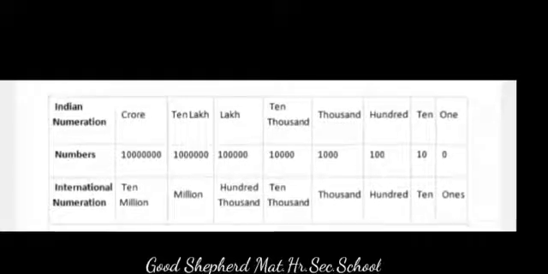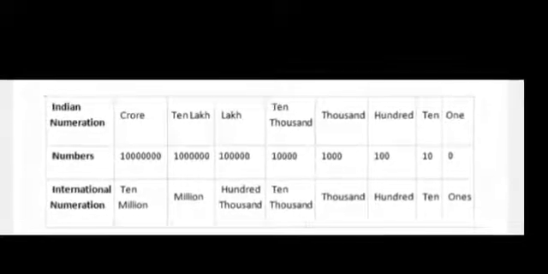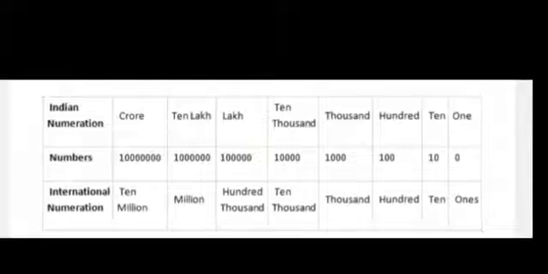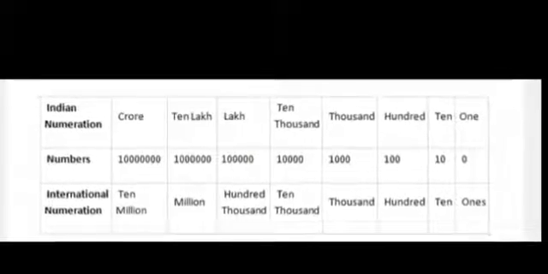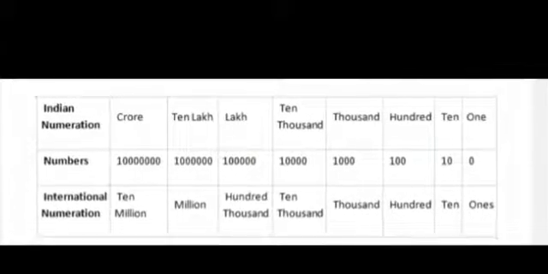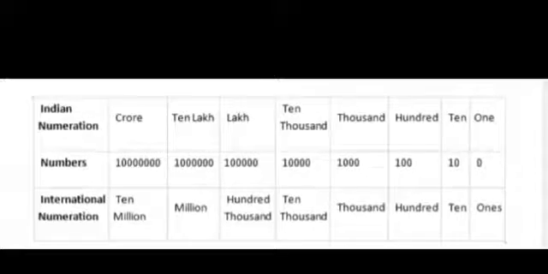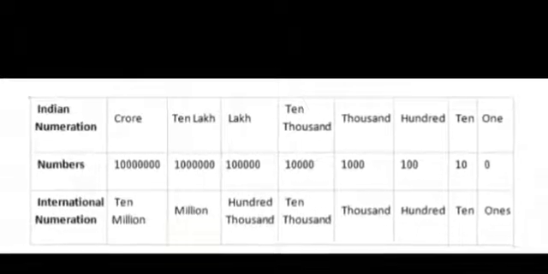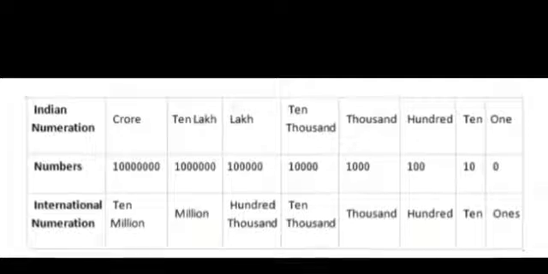See here the difference between the Indian and international number systems. Up to 10,000 it's the same. Next, 1 lakh equals 100,000, 10 lakhs equals 1 million, 1 crore equals 10 million, 10 crores equals 100 million.